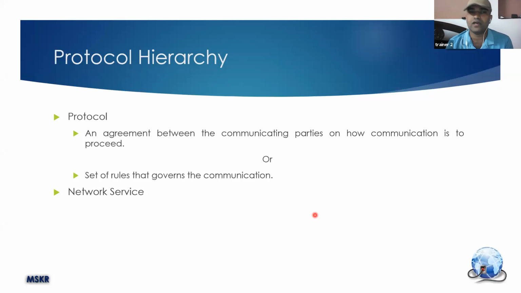So when you are going to make a call, you are going to follow these rules. If he is a local person, you are going to simply type the 10-digit number. If he is a non-local person, you are going to add zero. If he is a person from another country, you are going to add his country code. So this is one basic agreement. Like that, there are many different agreements that are happening inside your mobile call.